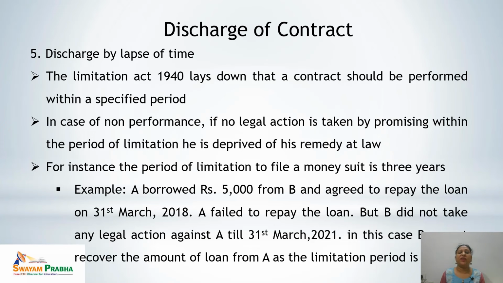The Limitation Act 1940 gives a period of 3 years to take legal action, and Mr. B did not take any legal action within that period. So later on B cannot recover the amount of the loan from Mr. A, as the limitation period is over.